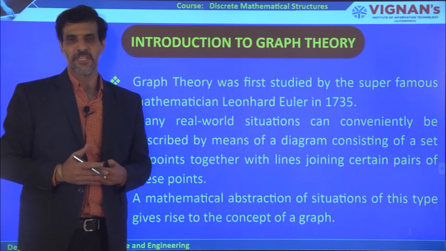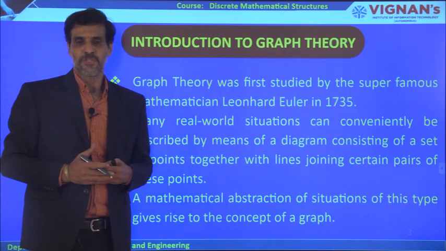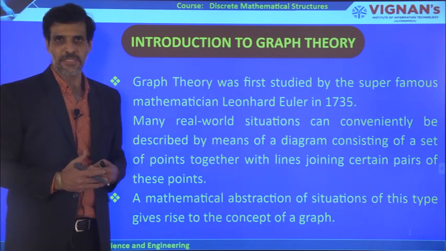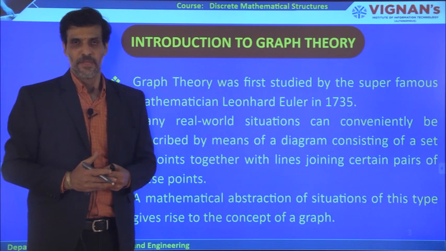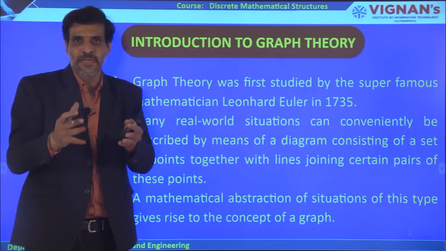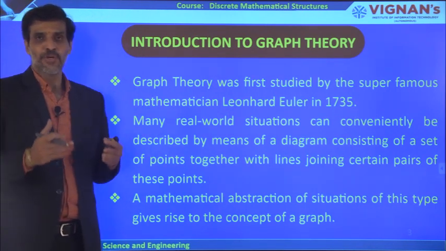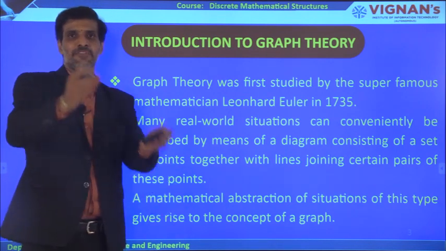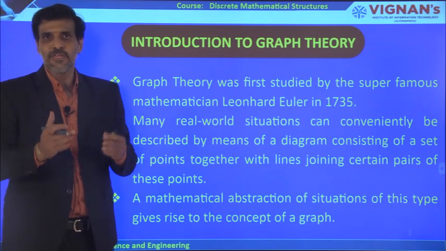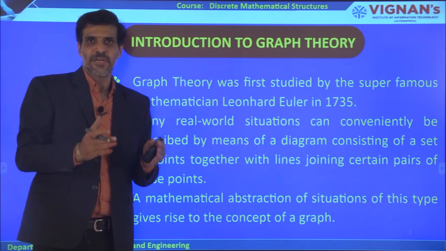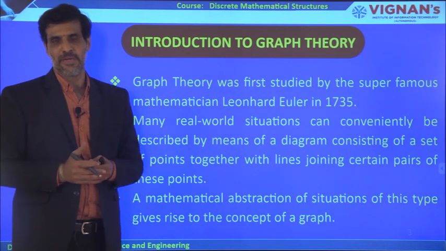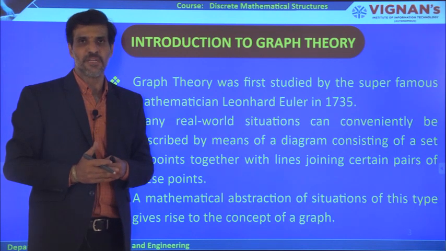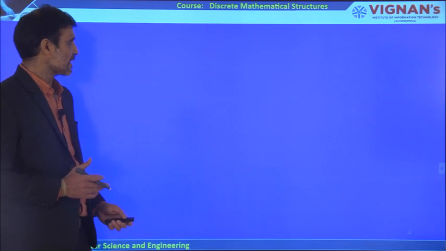So how do we represent this problem? The better way of representing this problem is in the form of a graph. But if you want to represent it in computer memory, it is not possible to represent this exact graph there. So we need to convert this graph into another form. That is what we call the representation of the graph. So this is the basic introduction to graph theory.